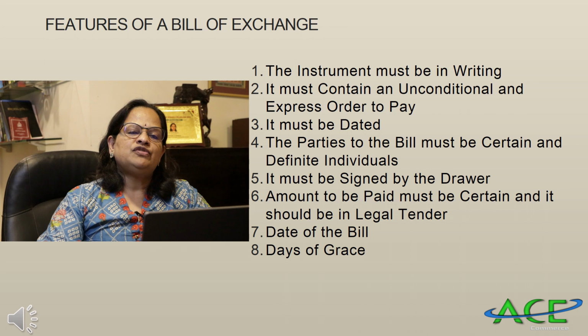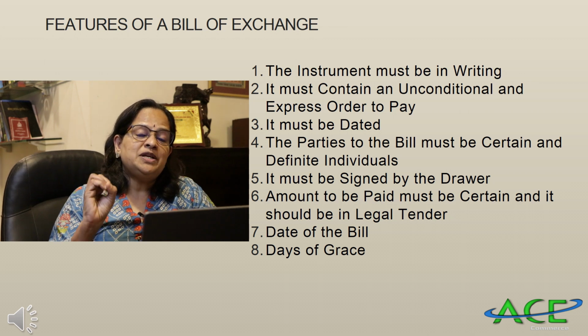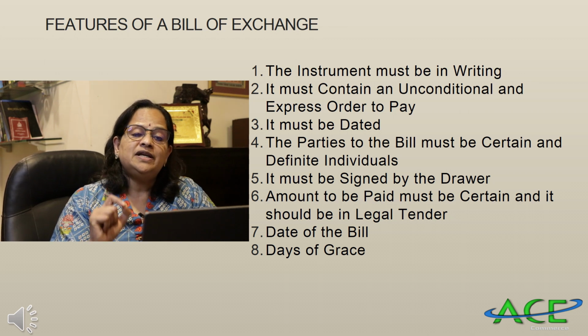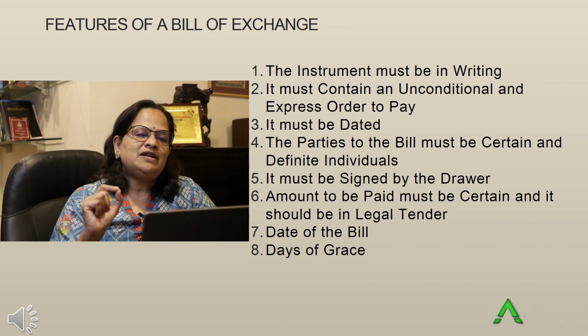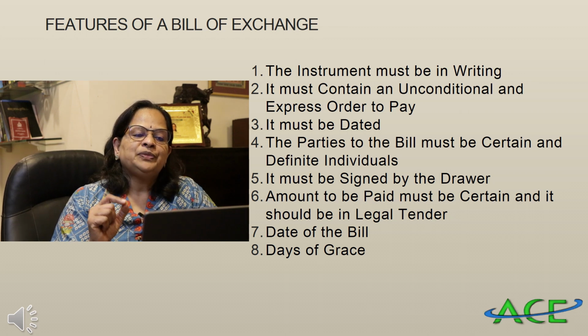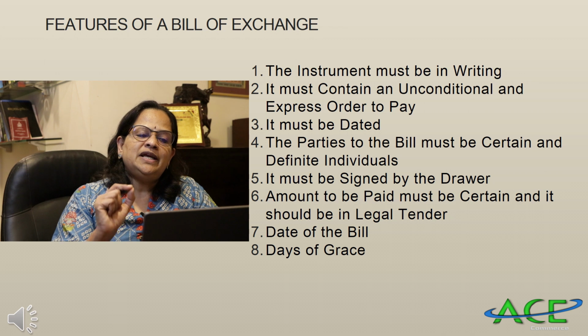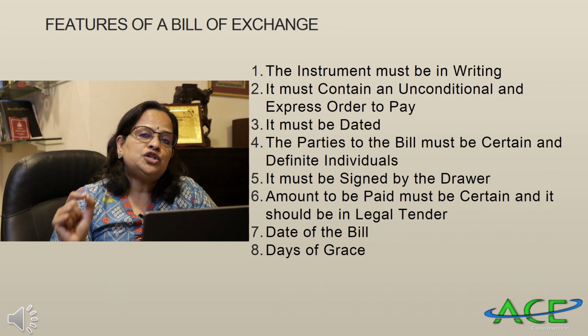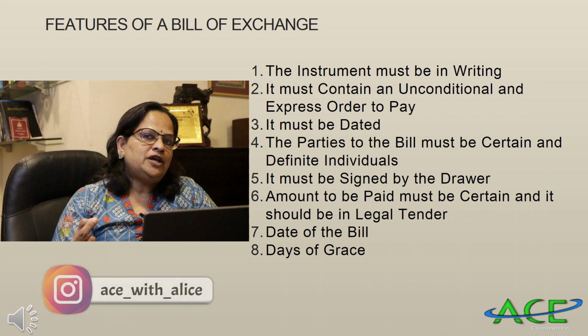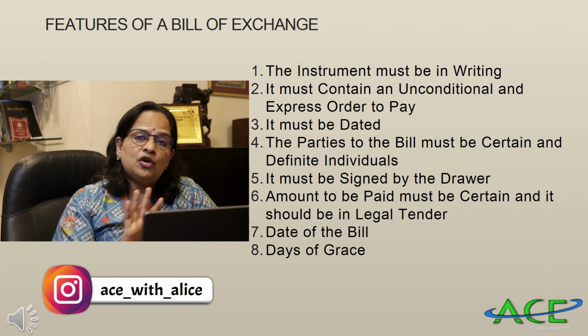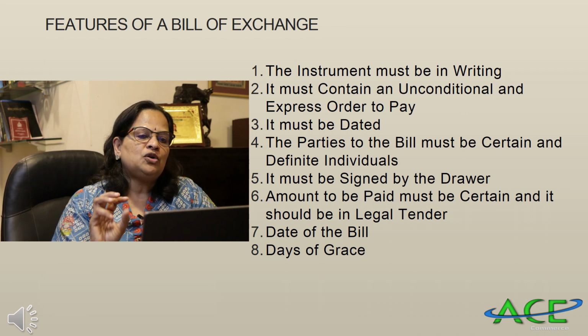Now, features of a bill of exchange. The instrument must be in writing. That's very important, a written instrument. We have seen that in the definition also. Then the next point is it must contain an unconditional and express order to pay. Pay to me or order. It is an unconditional order; you cannot give any excuse. You have to make the payment on the due date.